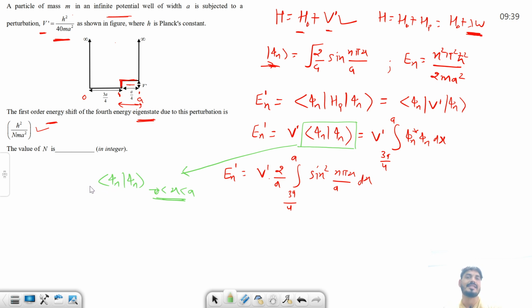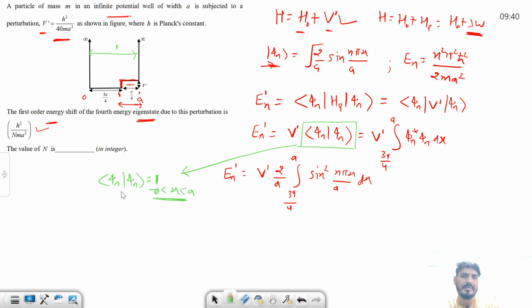Can I say this is nothing but the probability of finding the particle in this whole region? Whatever the probability is from here to here, this represents that probability, and that probability is 1. So can I say this is always 1 in this region?